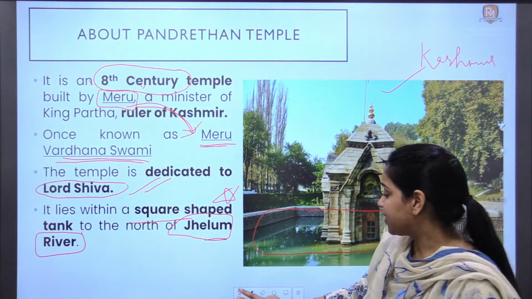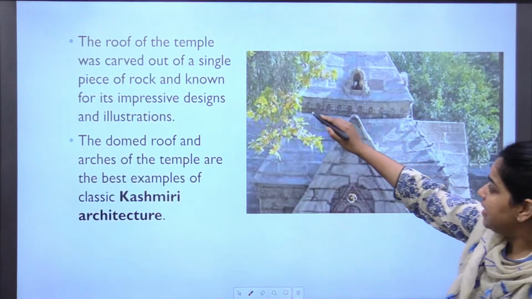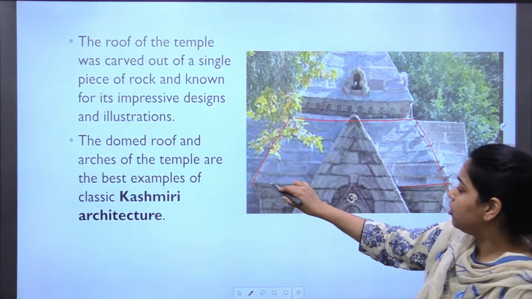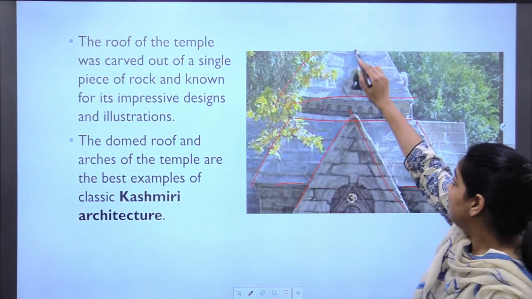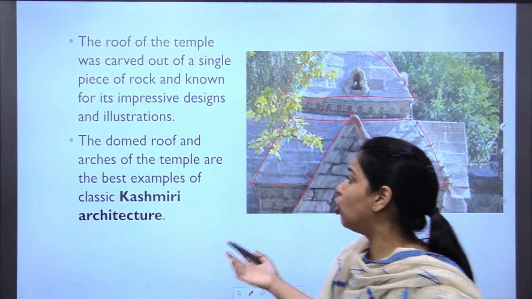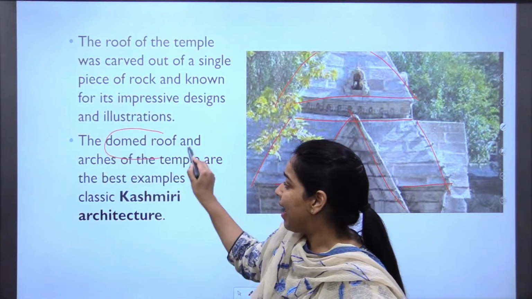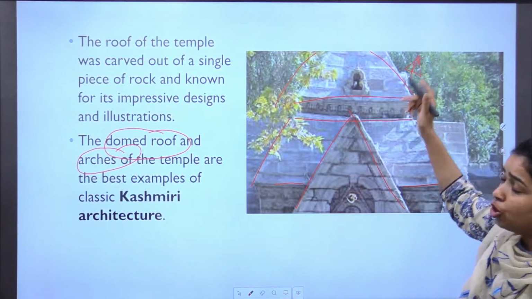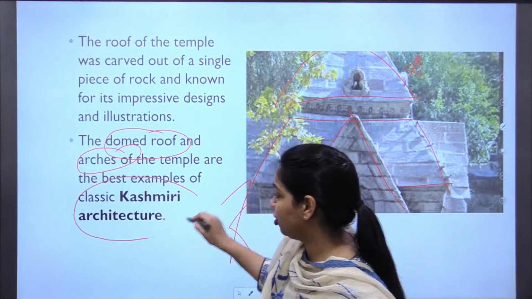Right, now discussing the architectural details of this temple, you see these domes and these triangular structures, they are a very prominent feature of Kashmir architecture. ठीक है, आप और भी बिल्डिंग्स देखेंगे कश्मीर आर्किटेक्चर की, they also have such domed roofs and arches. These are very famous in Kashmir architecture. तो आपके art and architecture में भी you must read about this Kashmir architecture.